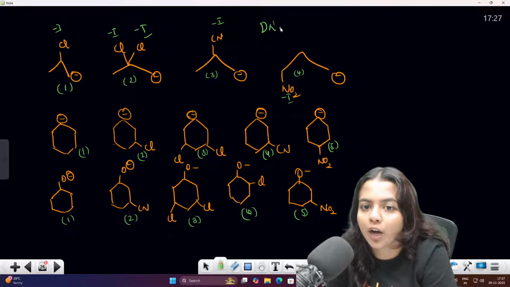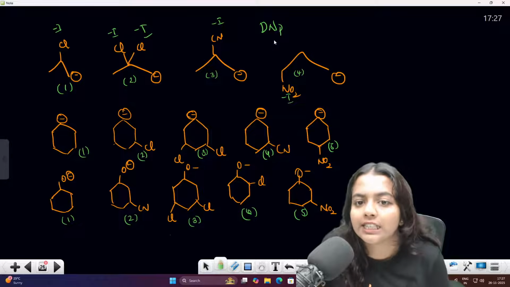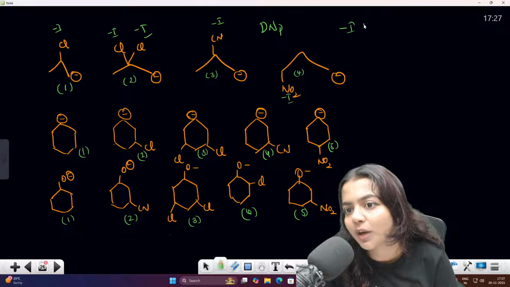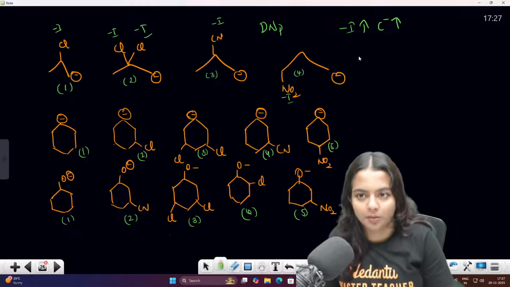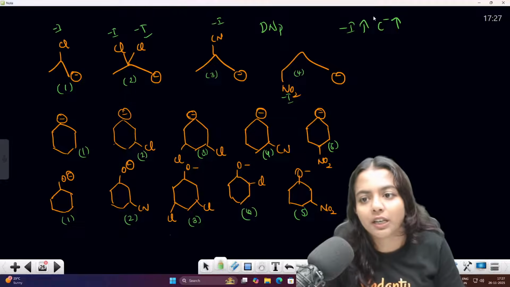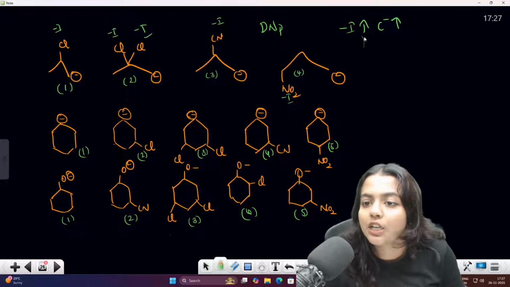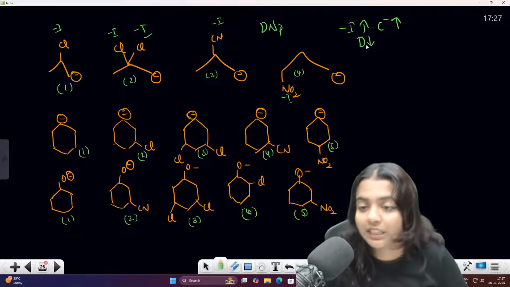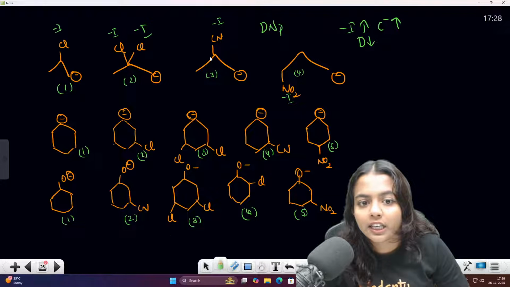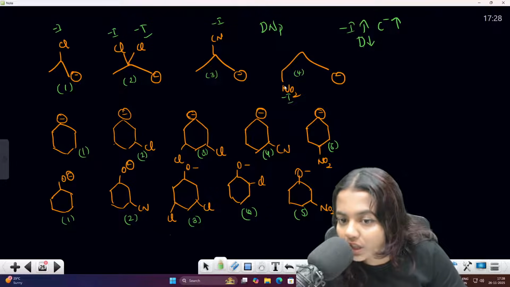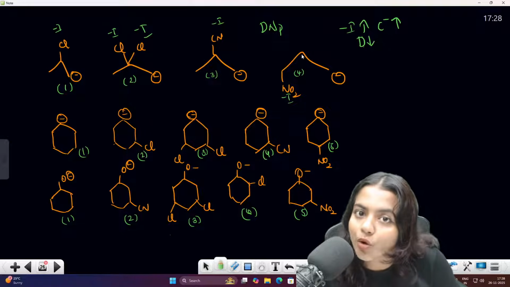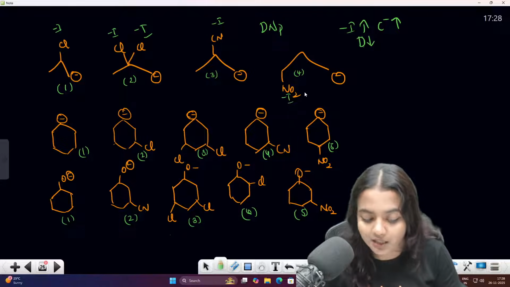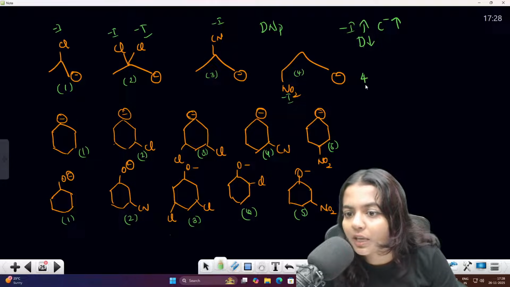When all of them have minus I, we have to follow the DNP rule. First, importance has to be given to distance. We know that the more the minus I effect, the more will be the carbanion stability. When is the minus I effect more? When the distance is less, the minus I effect is more. Here the distance is the same for all of them, but for this one alone the distance is more. So if the distance is more, the minus I effect is less, and stability is less. So this will have the least stability. Am I correct, my dear students? The fourth one will have the least stability.